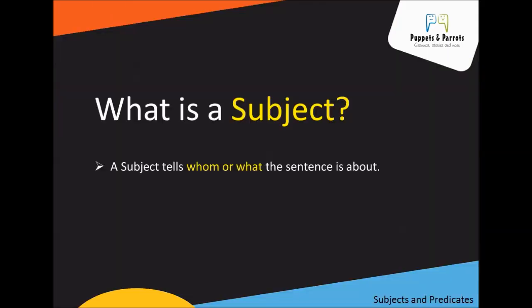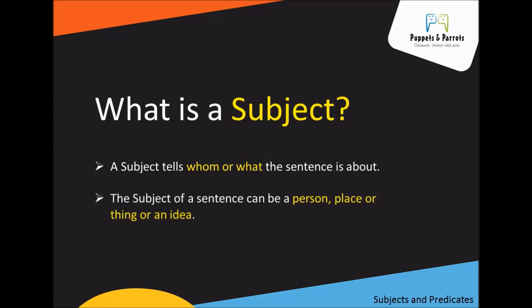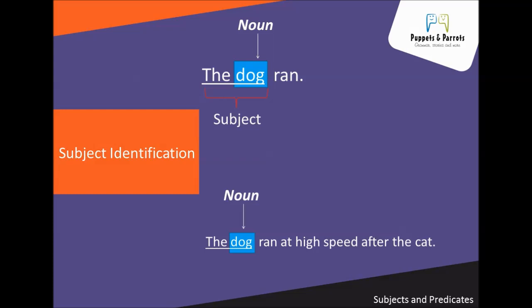So what is the subject? A subject tells who or what the sentence is about. The subject of the sentence can be a person, place or thing or an idea. First, let's see some examples of subject identification. The dog ran. The dog is the subject of the sentence because the sentence is telling something about the dog. And what it is telling is that the dog ran. So in this example, the subject is dog and the predicate is ran.